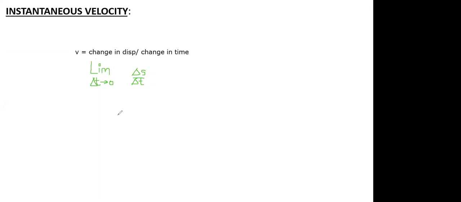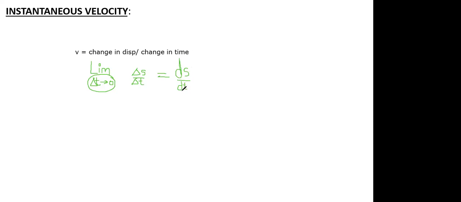When you apply a limit operator on a function or a ratio, the limit indicates to what value the variable is going to tend. So we are relating the time change to almost 0. Whenever it is a tending value, the math operator used to calculate that tending value is the limit. And when you apply the limit on such a ratio, it is called ds by dt, nothing but your derivative.